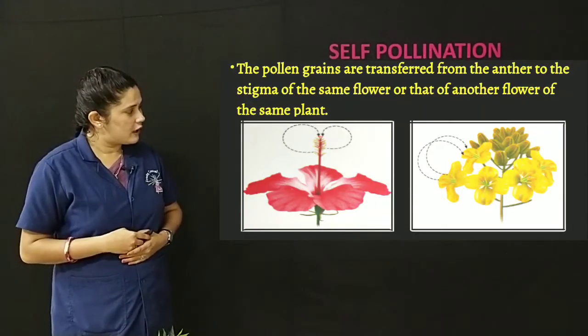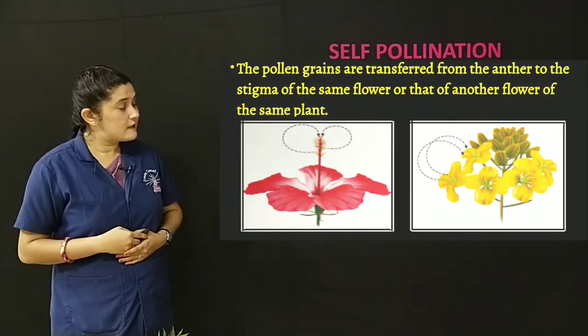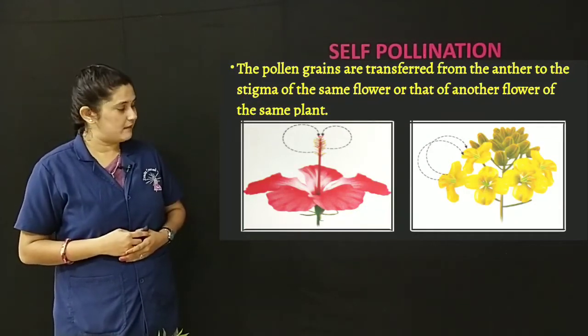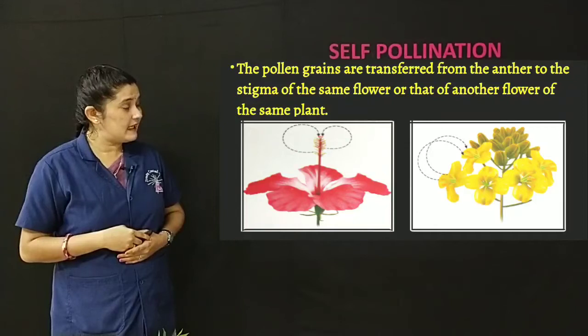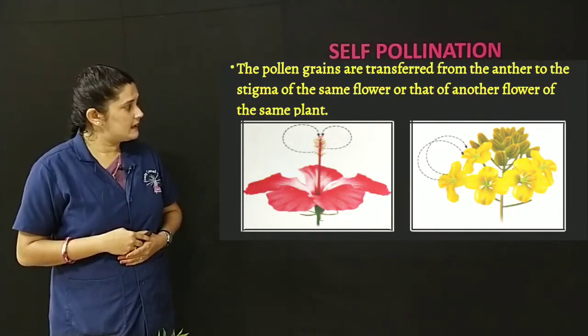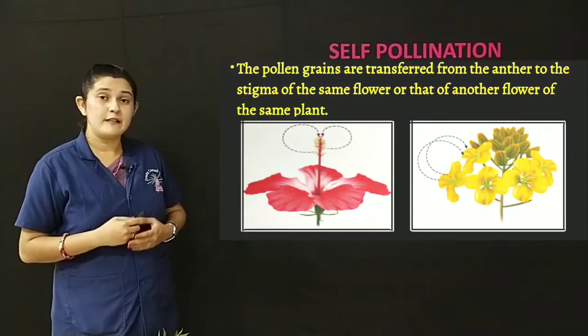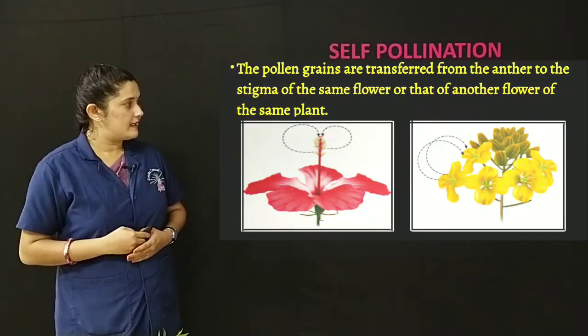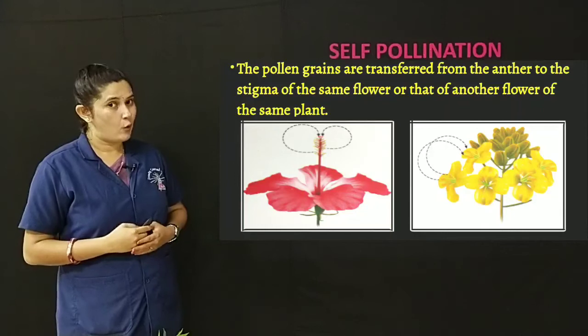In this picture, you can see how self-pollination takes place. That is in the same flower, that is from the anther to the stigma of the same flower. This is case 1.